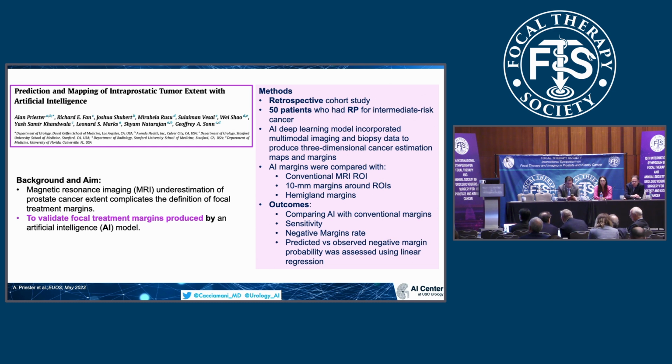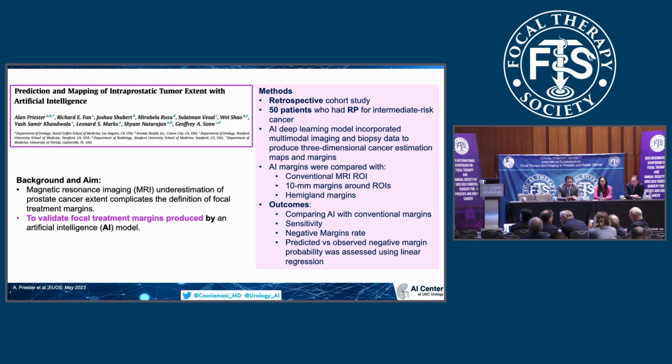As you can see here, they looked retrospectively at 250 patients who had radical prostatectomy for intermediate risk cancer, and then they used an AI deep learning model that was incorporated with the multimodal imaging, I will show you that in a few seconds, and the biopsy data to produce a three-dimensional cancer estimation map and margins that could potentially be used for predicting the area to treat using artificial intelligence.